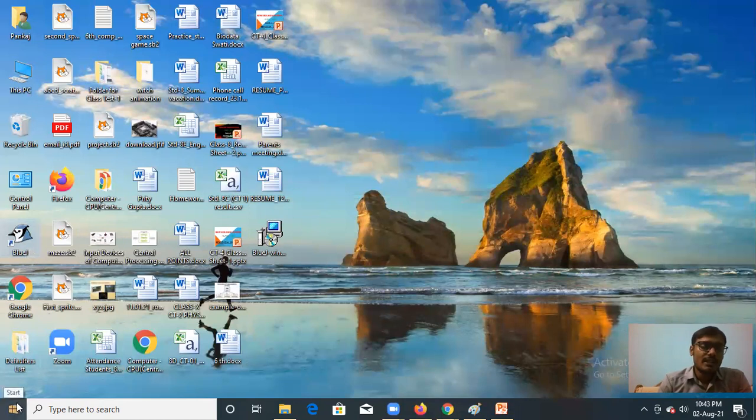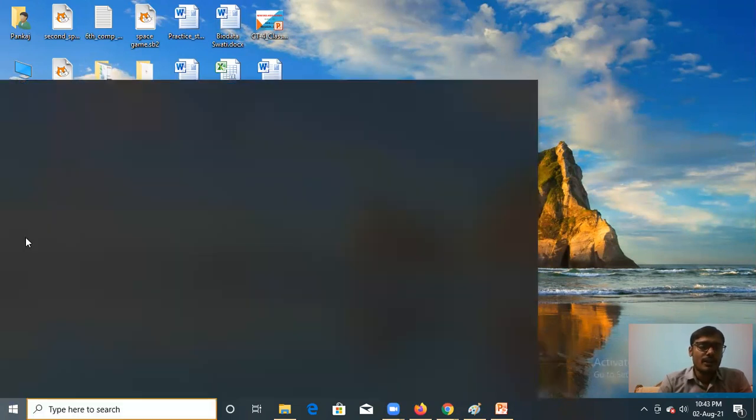You can click on the start button if you are having Windows 7 operating system. Click on start, all programs, and then you can search BlueJ, or it will be there on the desktop. A shortcut will be there. You can double click on that icon.